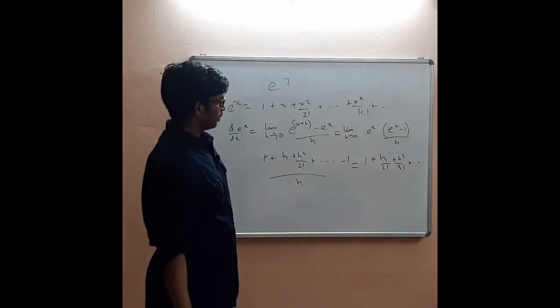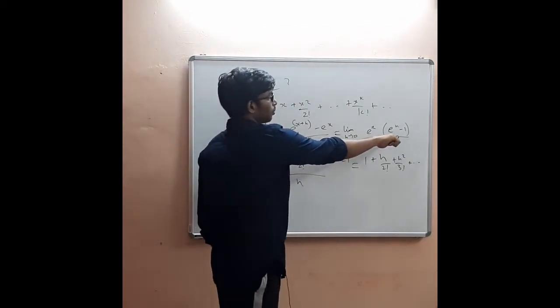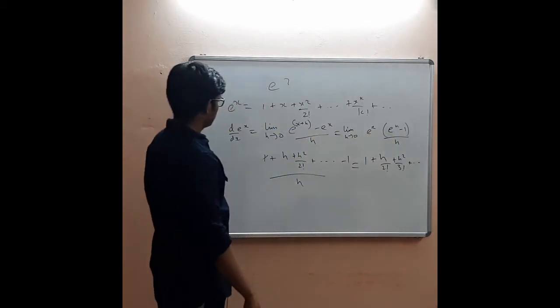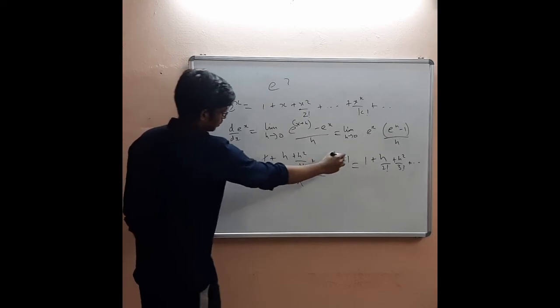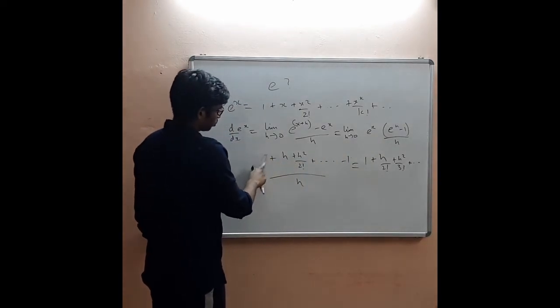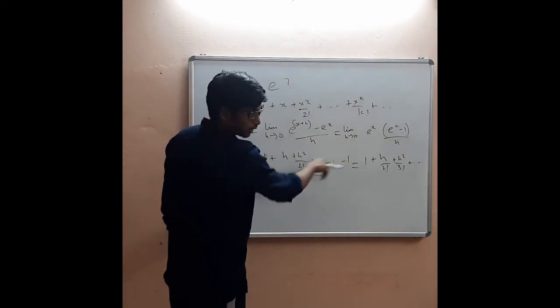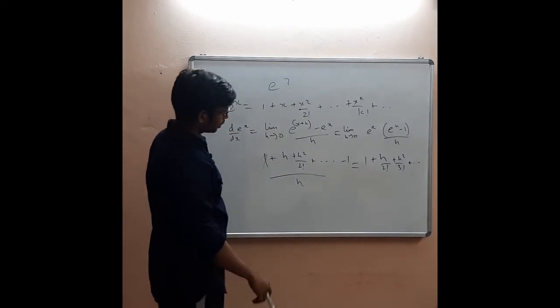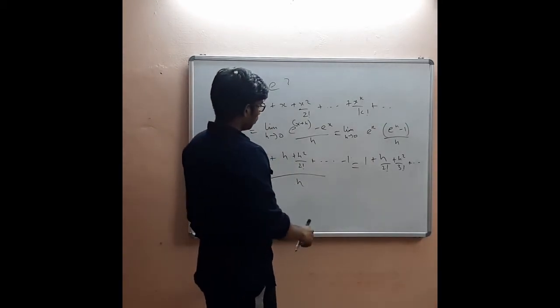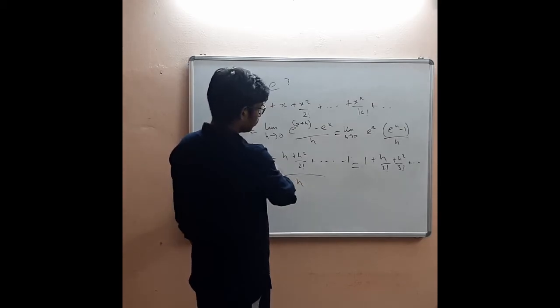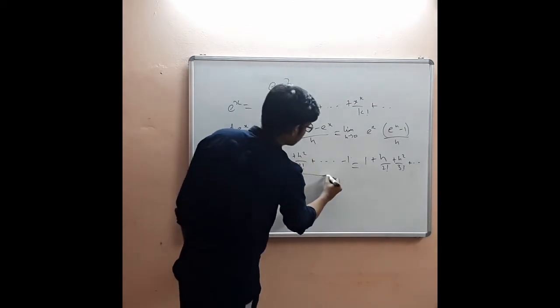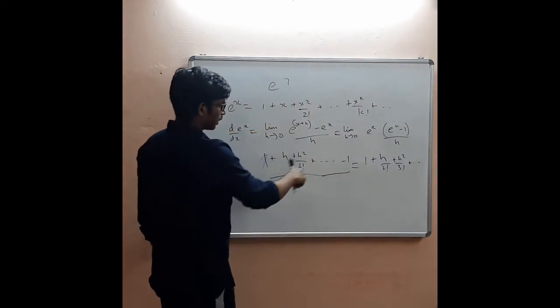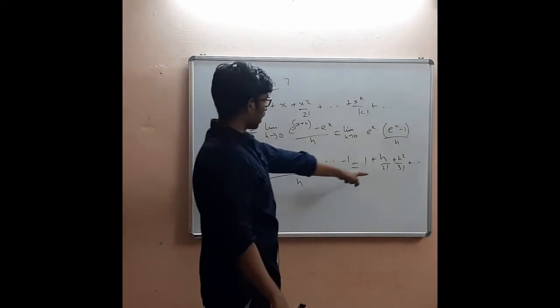Minus 1, minus 1. If this is e to the power h minus 1, the plus 1 and minus 1 cancel. So that's what I'm showing now: 1 minus 1, that is the one I'm cancelling. Okay? And then I'm dividing by h. These ones will get cancelled in the whole, and then I'm dividing by h.